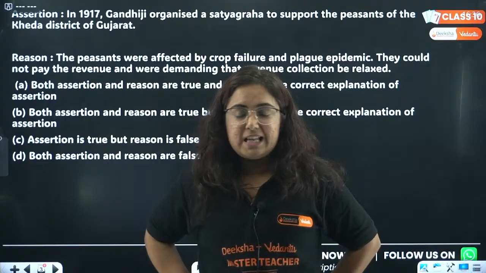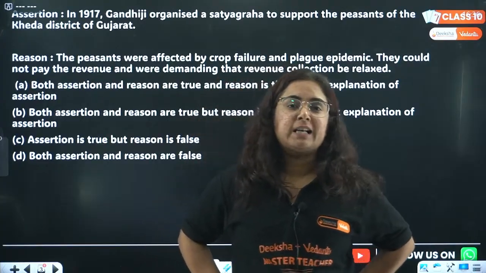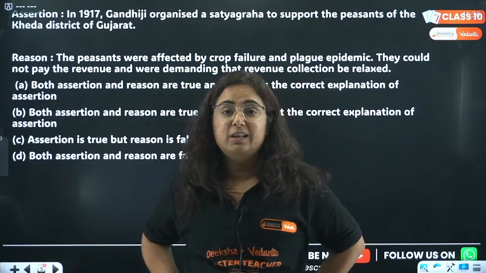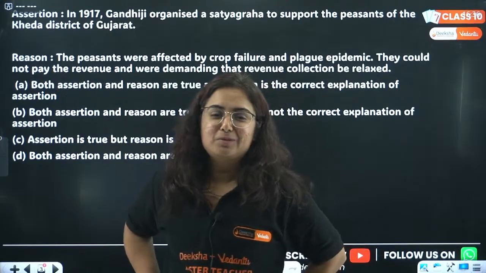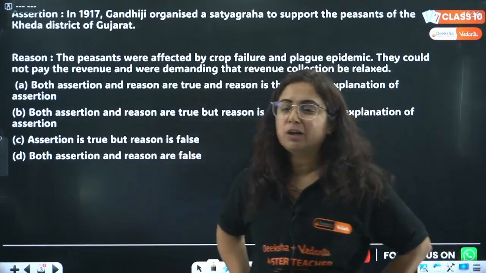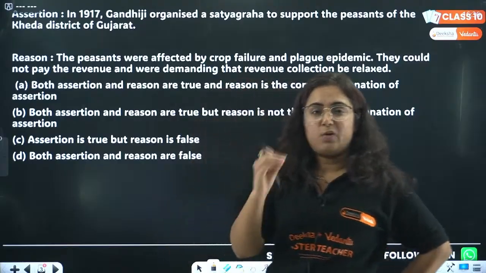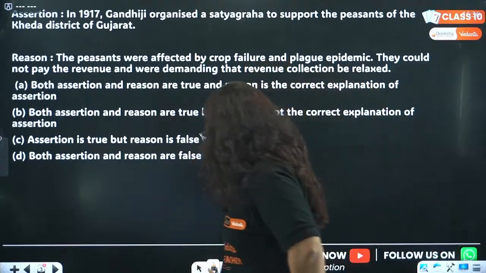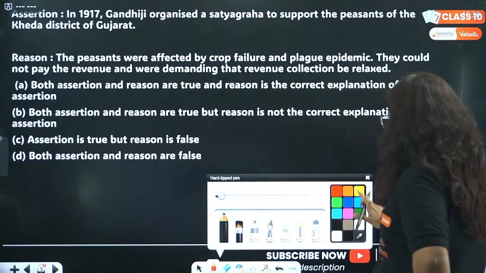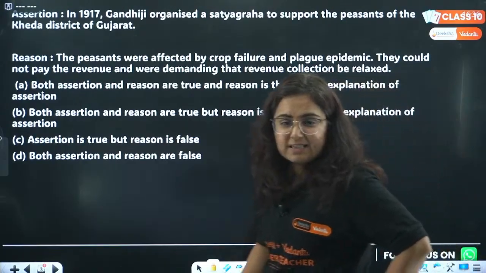So let's be clear about that. We are not targeting short-term goals, rather it is a long-term goal. Okay, so the question is in the form of assertion and reason. The first thing, let's see here whether answer B is correct or not.